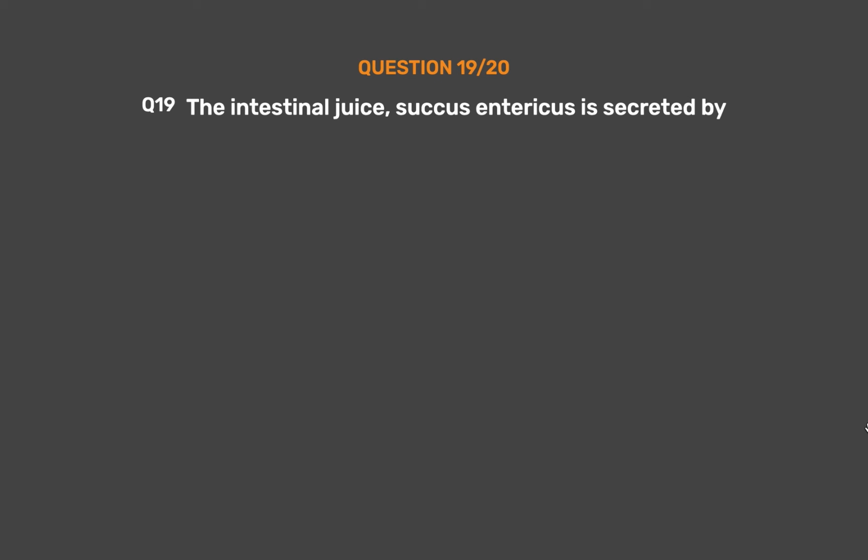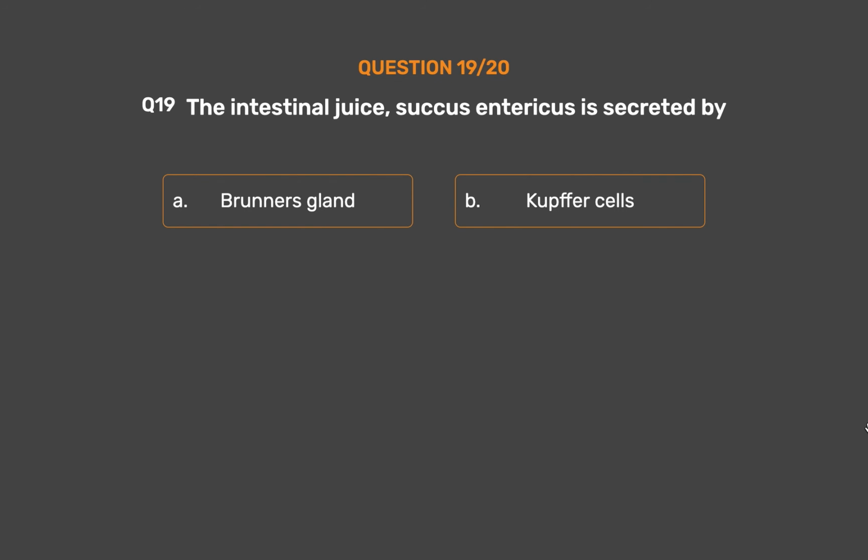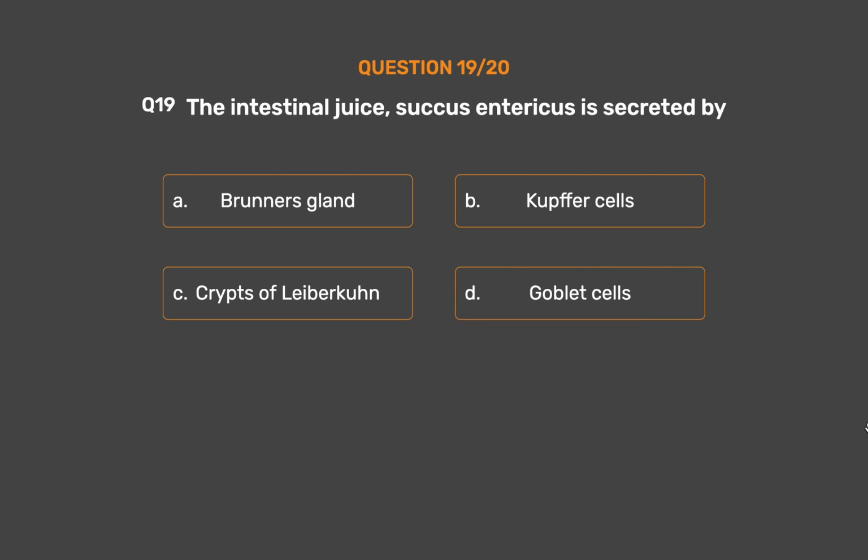Question number 19. The intestinal juice, succus entericus, is secreted by option A. Brunner's gland. Option B. Kupffer cells. Option C. Crypts of Lieberkühn. Option D. Goblet cells.